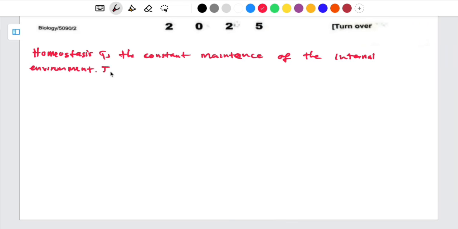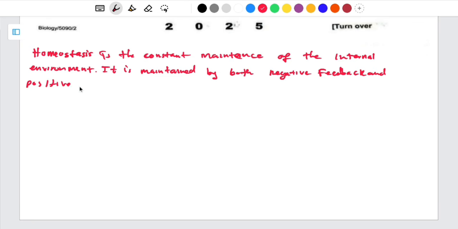So like I said, it is maintained by both negative feedback mechanism and positive feedback mechanism.